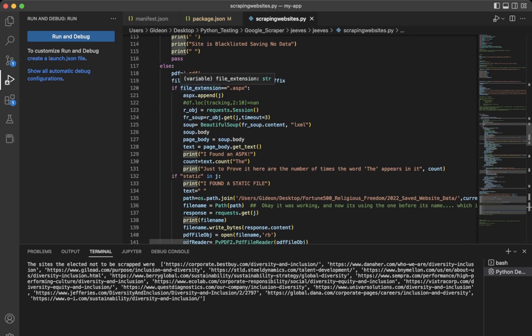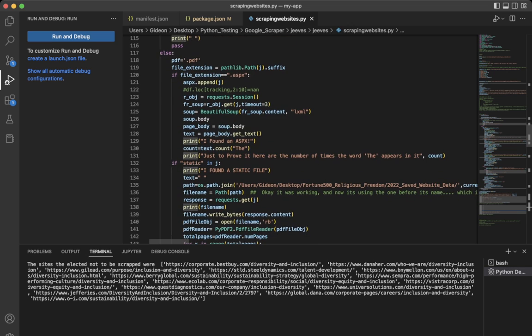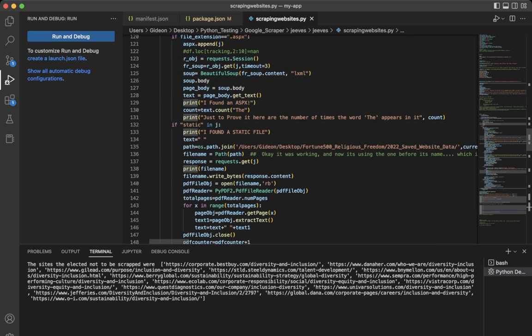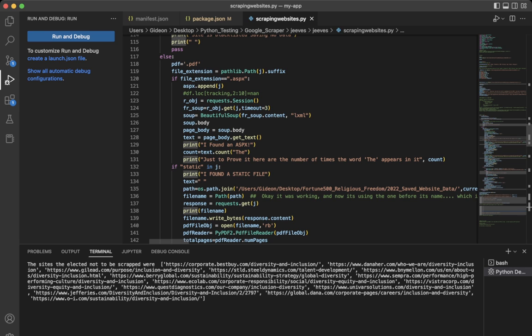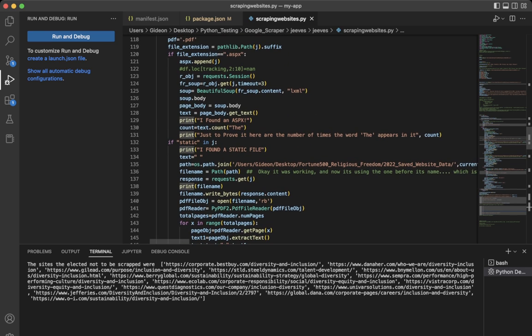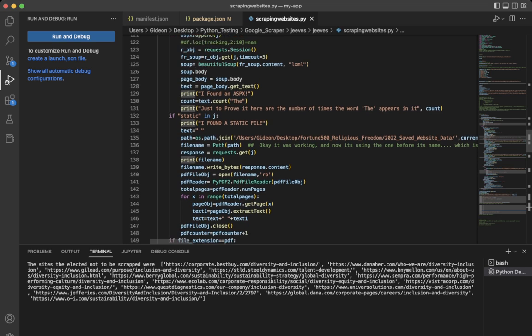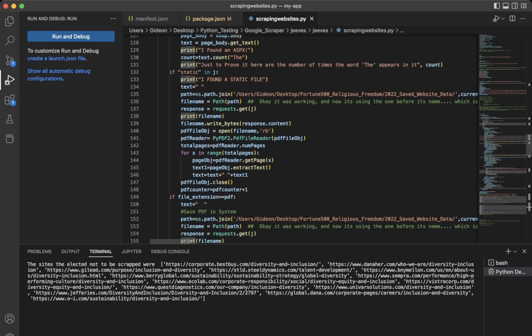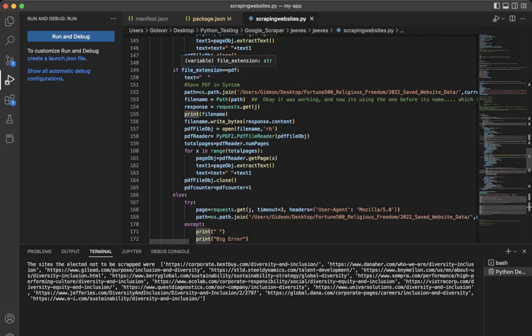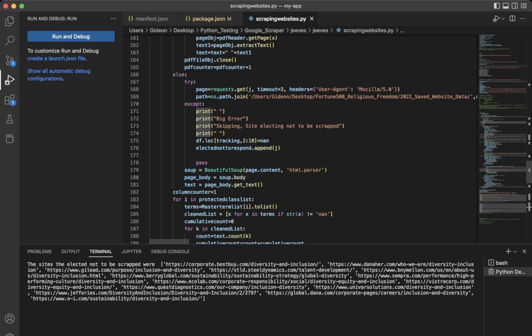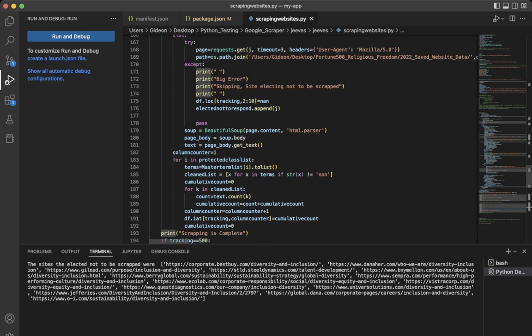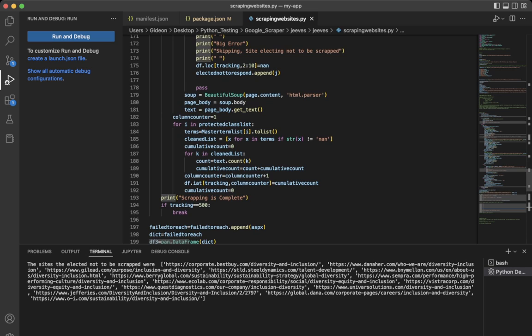If it's a PDF, some of the links are PDFs, it saves the PDF, and then this part here looks through that. Well, actually, the first thing it looks for is an ASPX. If it's a PDF, then it downloads the PDF, pulls the text from the PDF. That's what all this part down here is doing, and then saves it. And if it's just a nice standard HTML, it pulls the text body from it and saves it as well.